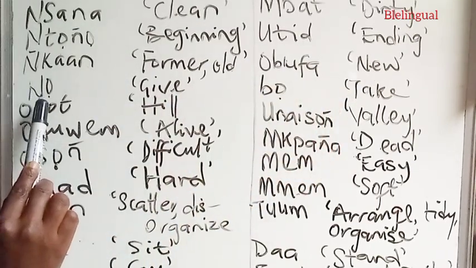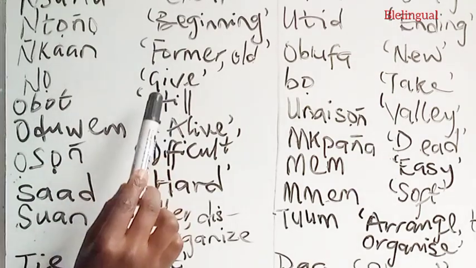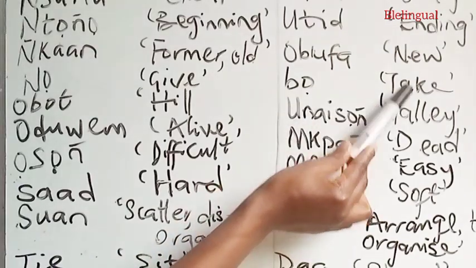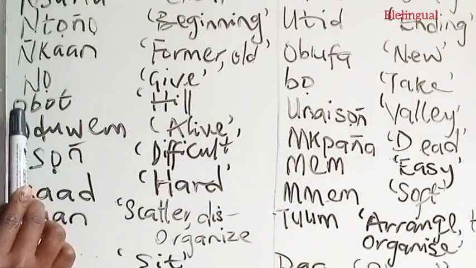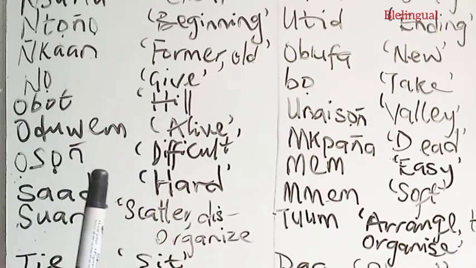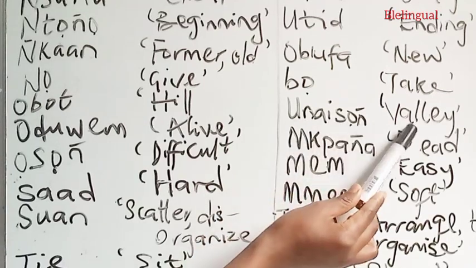We have the word no, to mean give, and the opposite as bo, to mean take. We have the word obot, to mean heal, and the opposite unaison, to mean valley.